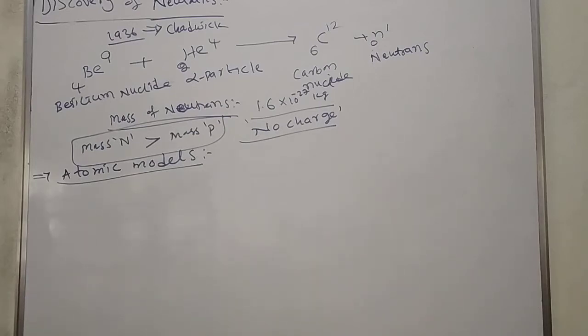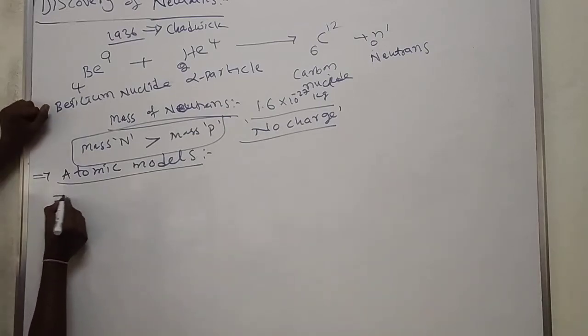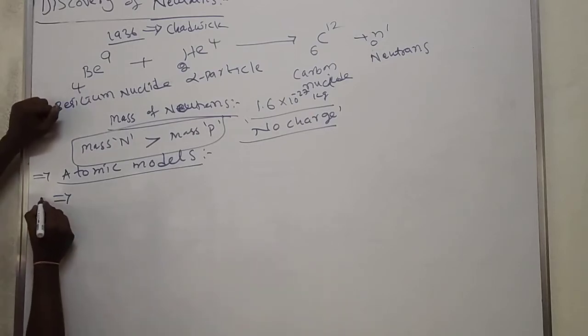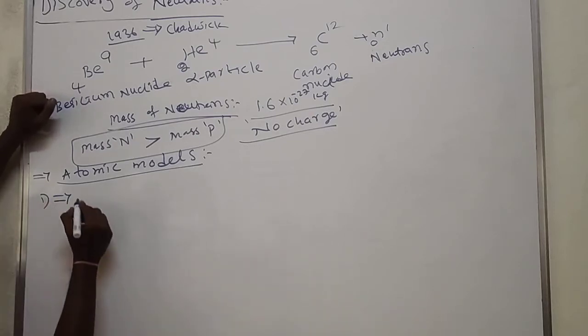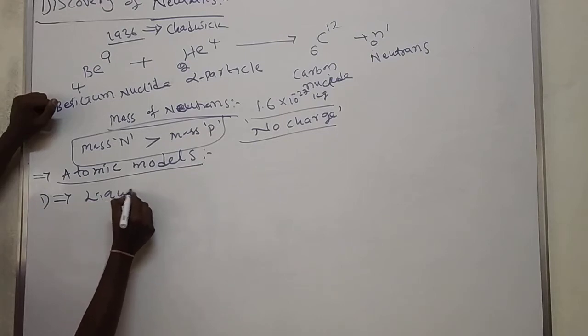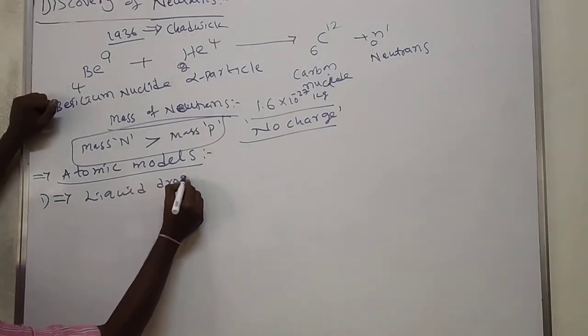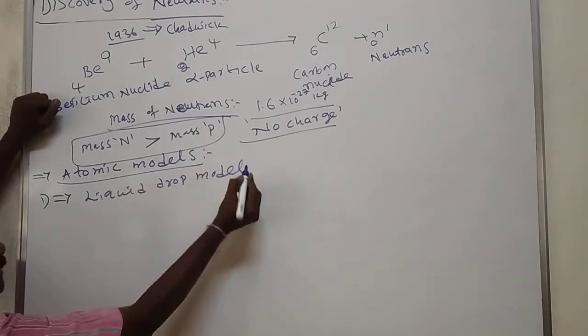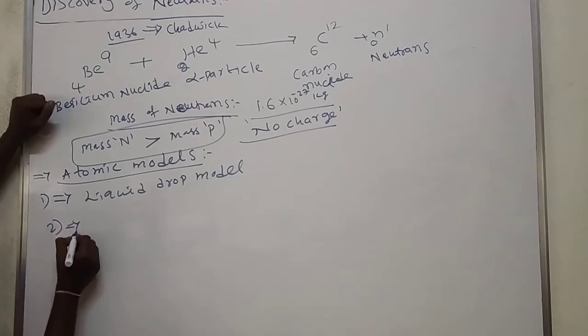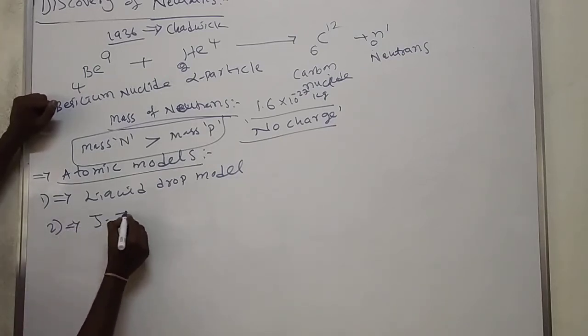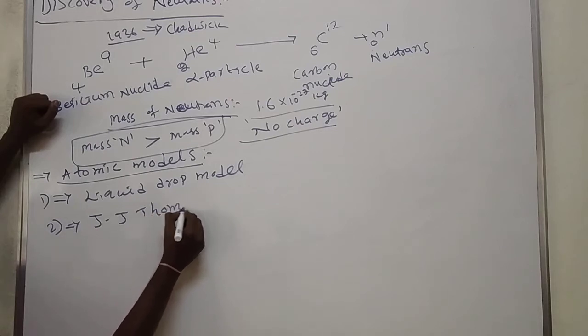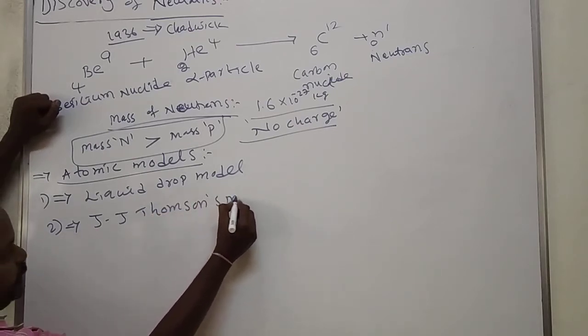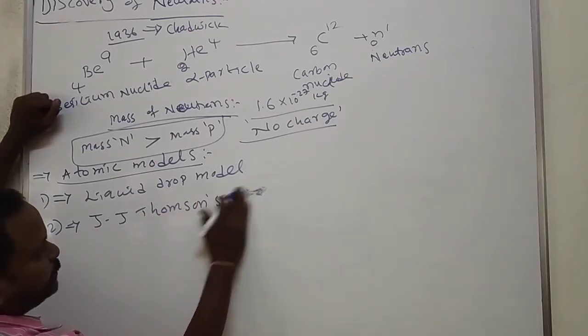One of the first and famous simple atomic models is the liquid drop model. Second, J.J. Thomson's atomic model.